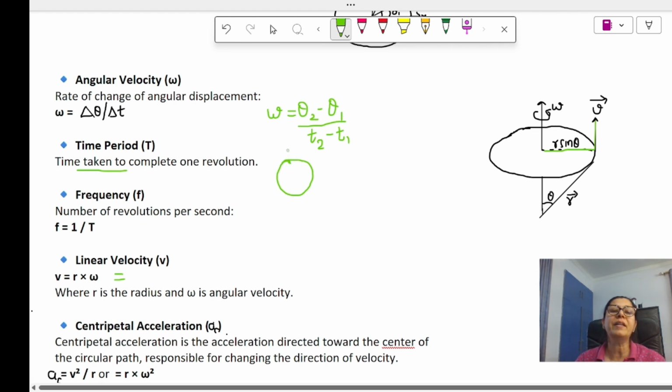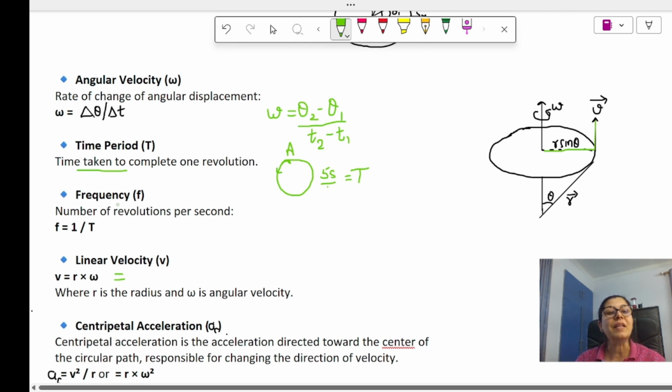From here it started, took this path and came back, and it took 5 seconds. So we'll say that the time period of this particular particle to complete one full revolution of this circular path is 5 seconds, and it is denoted by capital T. That is the time taken.